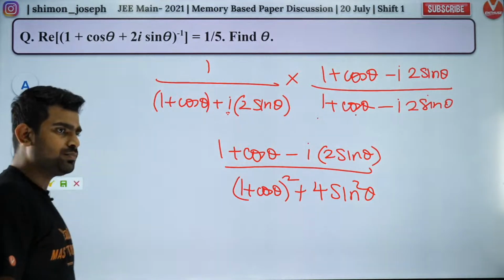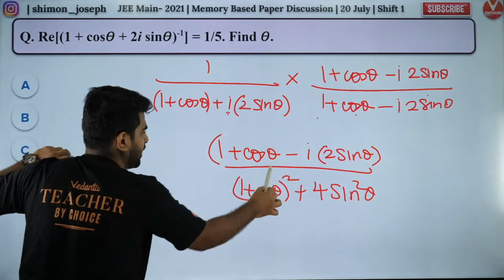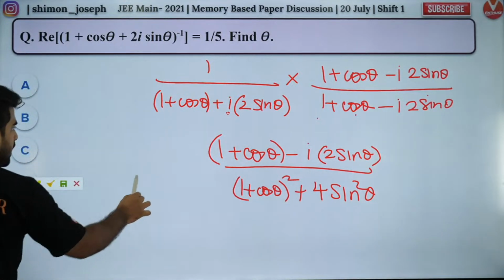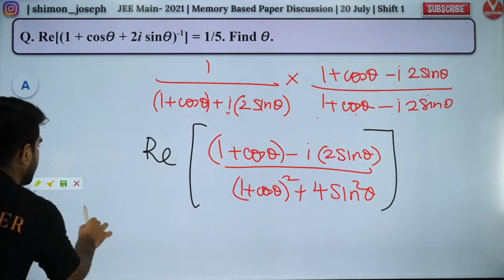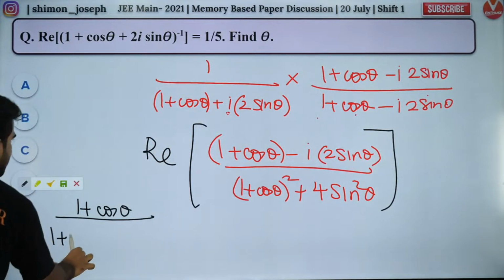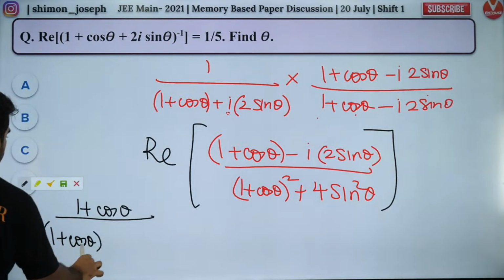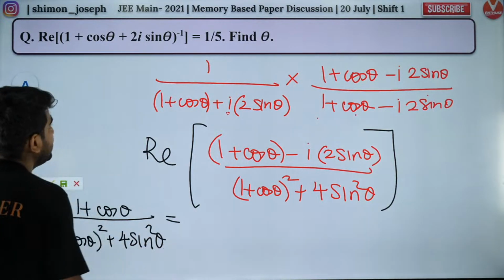Now, guys, what is the real part? The real part is only this portion. So guys, do you agree? The real part of this is nothing but 1 plus cos theta divided by 1 plus cos theta whole square plus 4 sine square theta. Now that is equal to 1 by 5.